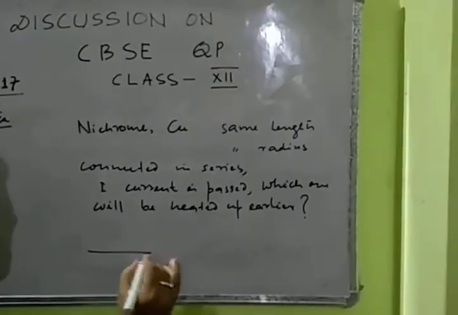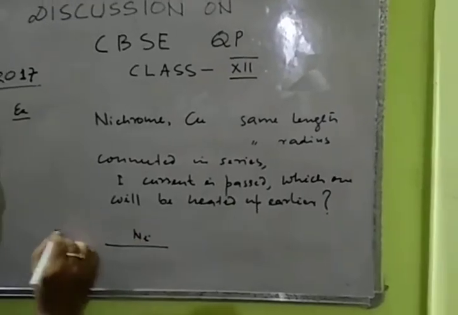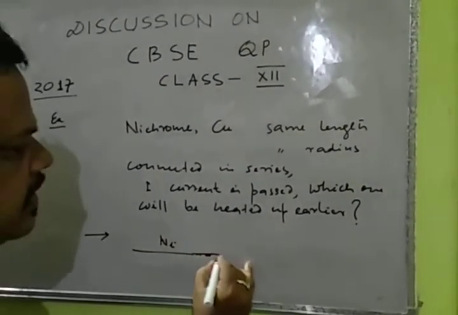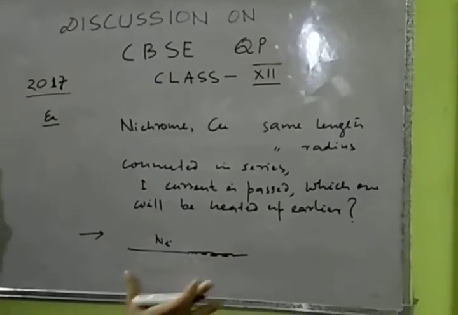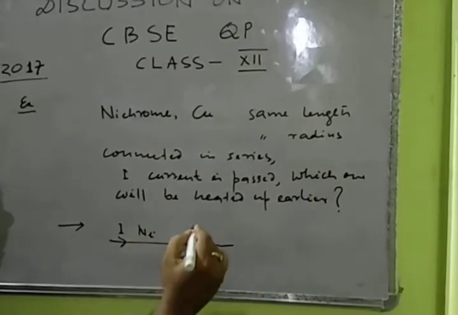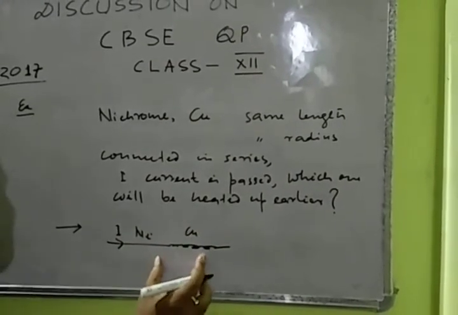Suppose this is nichrome and this is copper. In series, a current I is passed. Which of these two wires will heat up earlier?